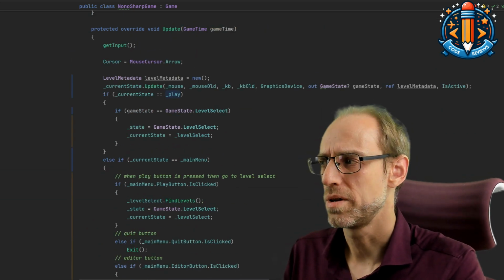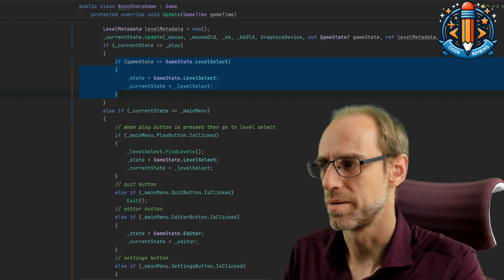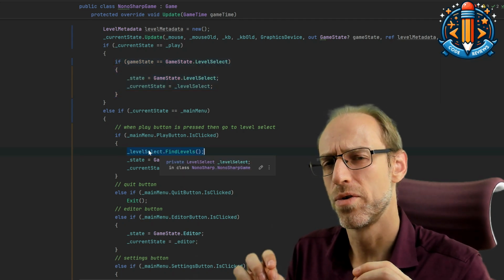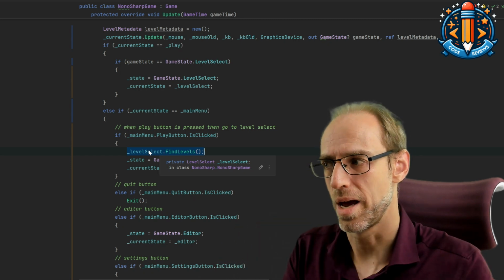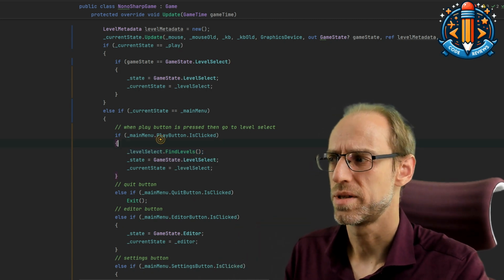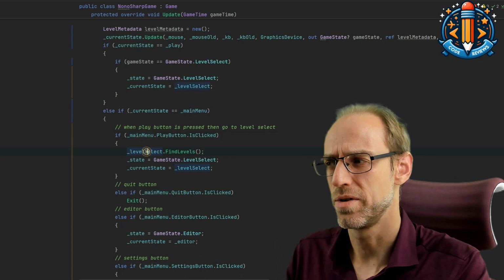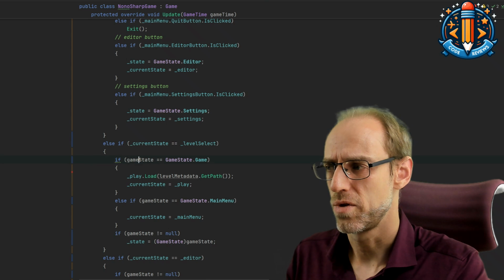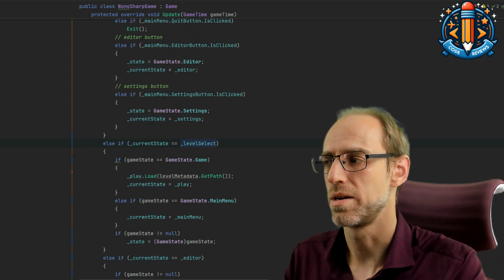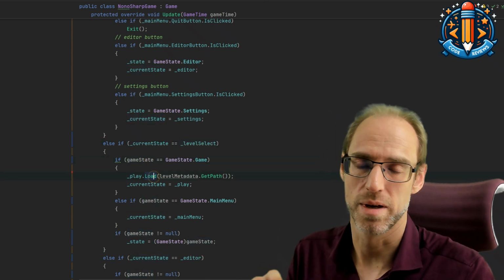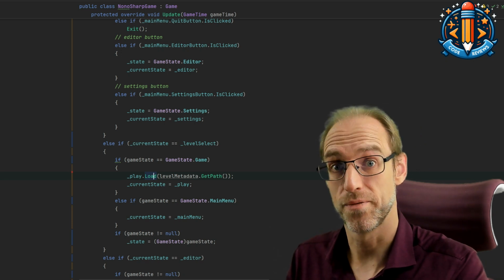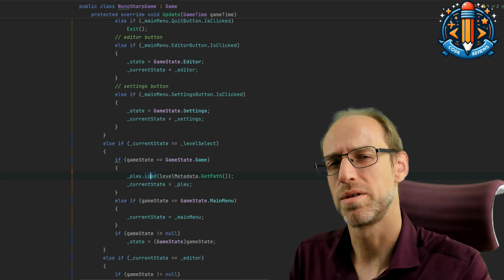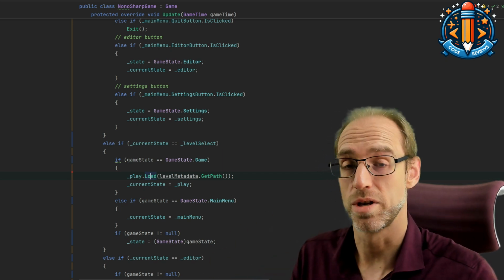Okay, at this point, pretty much all of them are similar, except for a few calls that are left that actually refer to the other game state objects. Like if you press the play button from the main menu, the level select is being called with find levels. Or if you have the level select state and you start the game, it's loading the level metadata for that game. So let's take a look at how these different game states are dependent on each other.